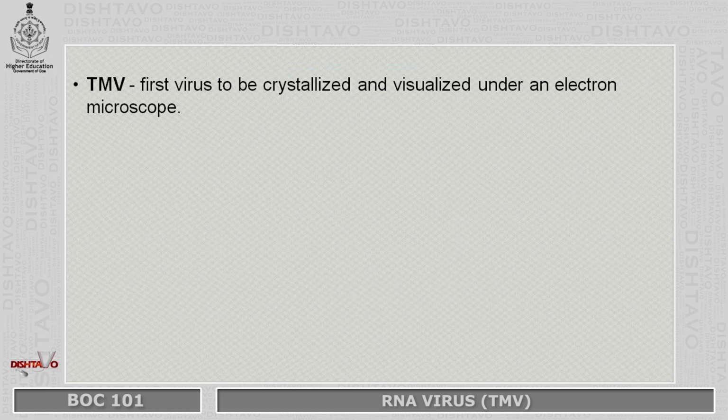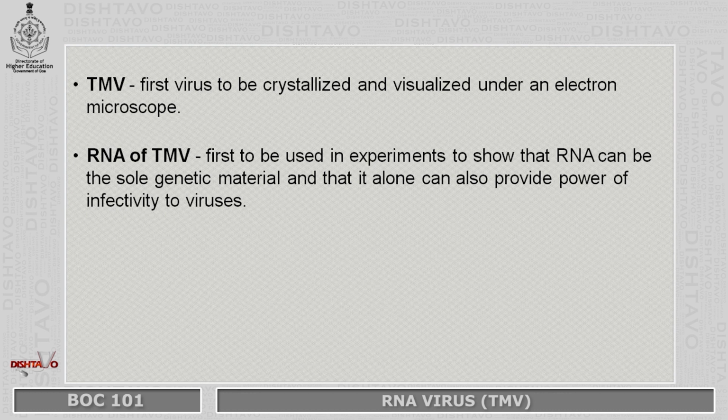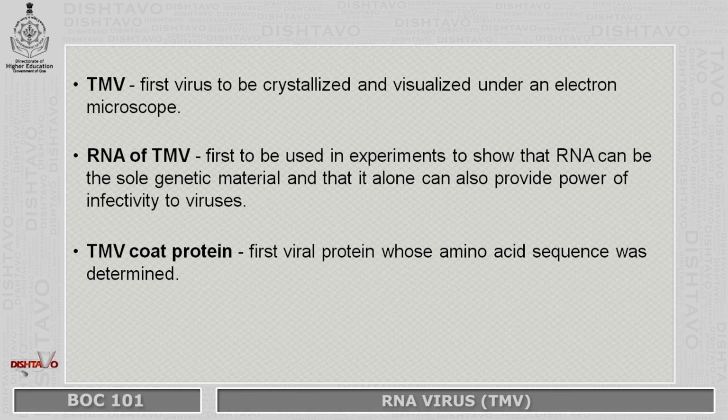Now, as I said, this was the first virus to be described. It is also the first virus to be crystallized and visualized under an electron microscope. This virus is an RNA virus. So the RNA of TMV was first used in experiments to show that RNA alone can be the genetic material of any organism, and that it alone also provides the power of infectivity in viruses. Tobacco mosaic virus coat protein was the first viral protein whose amino acid sequence was determined.